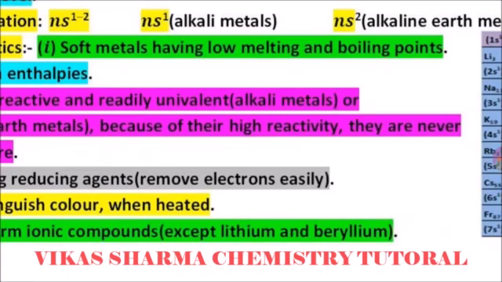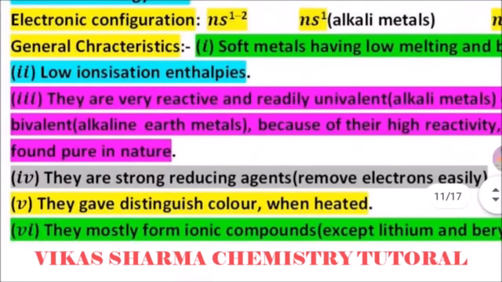Because of their high reactivity, they are never found pure in nature. This means they are found in the earth's crust in compound form, not in the free state like gold, which is found in the noble condition. Sodium and magnesium are found only as compounds, so we separate them by different processes, for example, electrolysis.